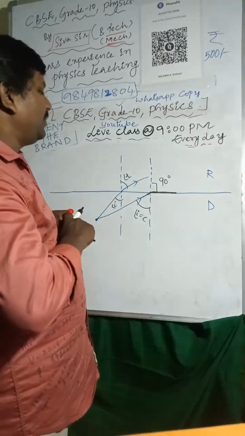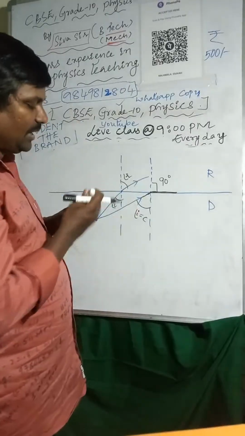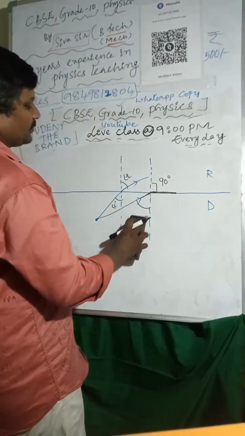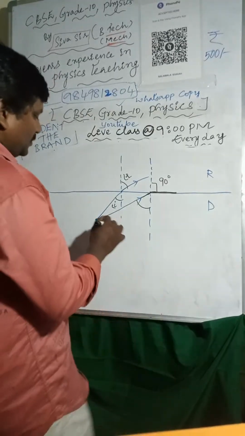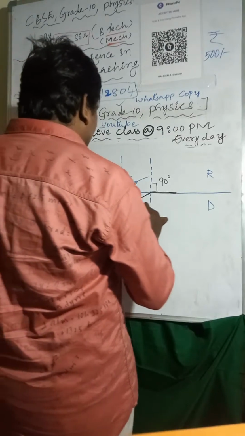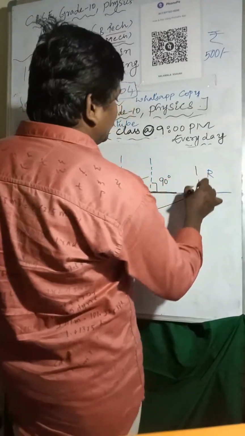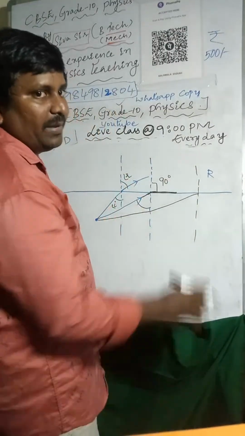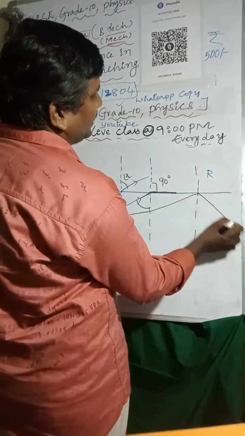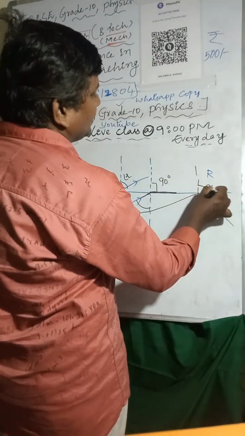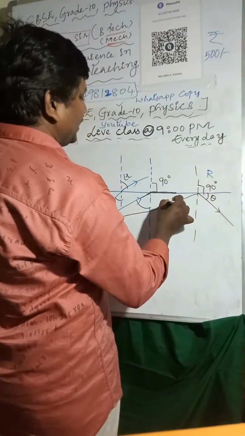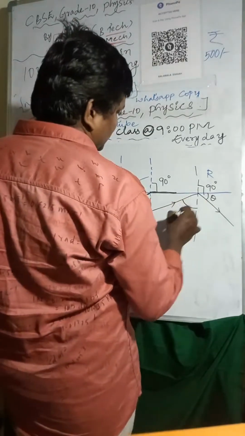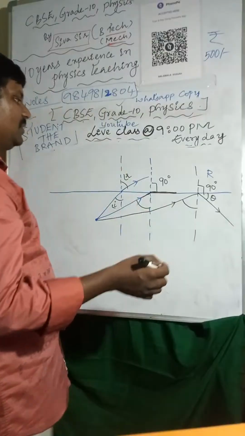So now one more I am taking. If the same light ray is coming from the same source, going from denser to rarer at this point, here it makes more than the critical angle. Here is 90 degrees and here is theta. Then it reflects back into the same medium.